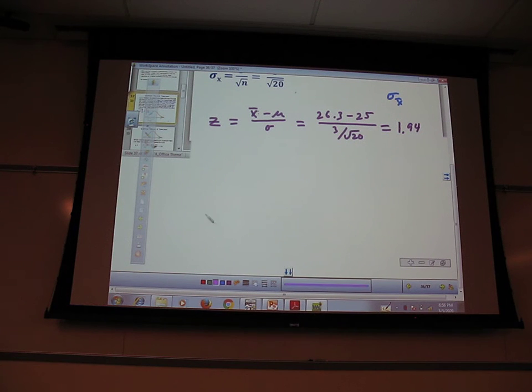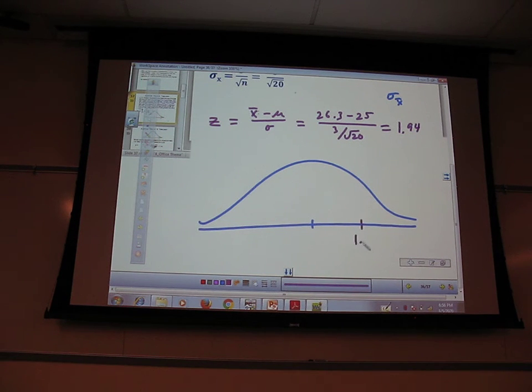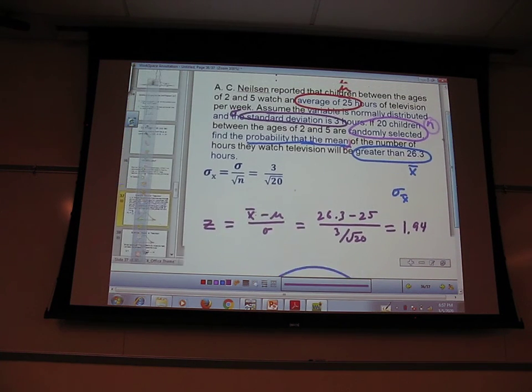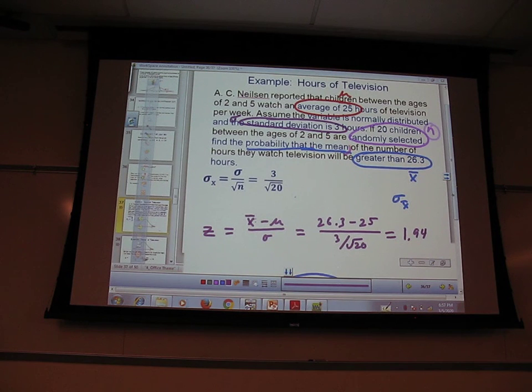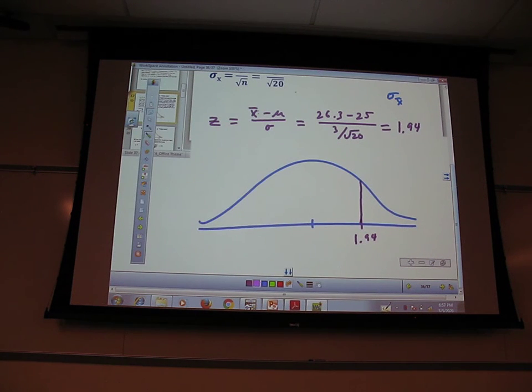I can draw my picture. There's my picture. Notch in the middle. Where's my z-score? 1.94. It goes over here somewhere. Draw a line straight up. Do I want more than this or less than this? More. Greater than. Yeah, more than. So it's on the right side, which means my other one out here would be positive infinity.